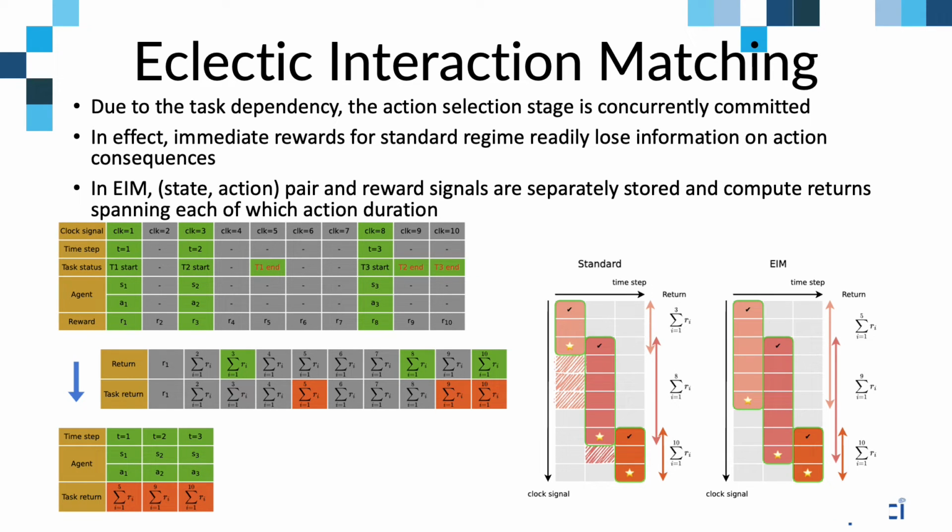For our eclectic interaction matching strategy, we first store a pair of state-action and reward signals separately. We track when completing actions and compute returns spanning each action duration separately in the backward pass. In that sense, individual returns are computed regarding the concurrently committed actions.